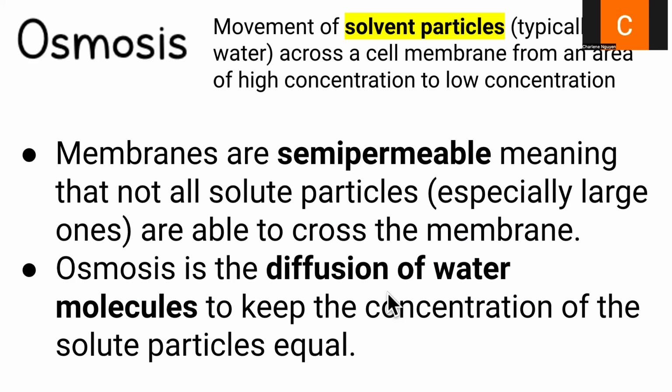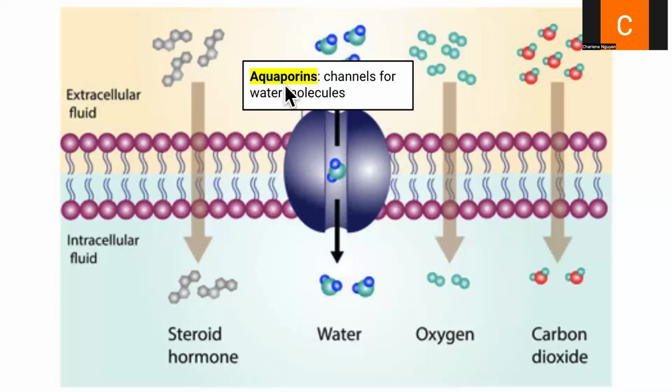So once again, osmosis is only the diffusion of specifically water molecules, and the diffusion of water molecules is used to keep the solute concentrations equal on both sides of the membrane. And then the specific protein channels are called aquaporins. So I do have you write this down in your notes. These are specialized protein channels that only allow water molecules to go through.